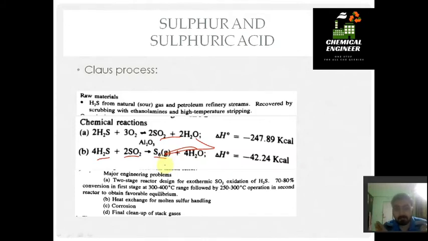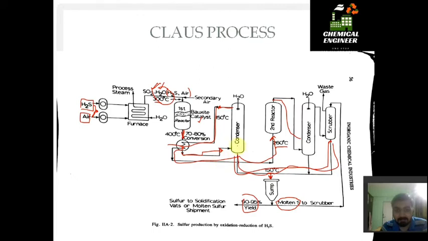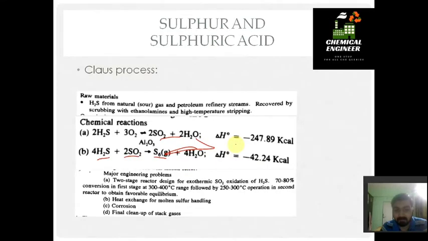Now in every study of chemical technology we have major engineering problems. So for this process of Claus we have 4 engineering problems. First is the designing of the two reactors so that yield as well as conversion can be increased. Then second is heat exchange for molten sulfur handling. Here we are condensing it, so in order to determine the temperature of heat exchanging, we can design it.